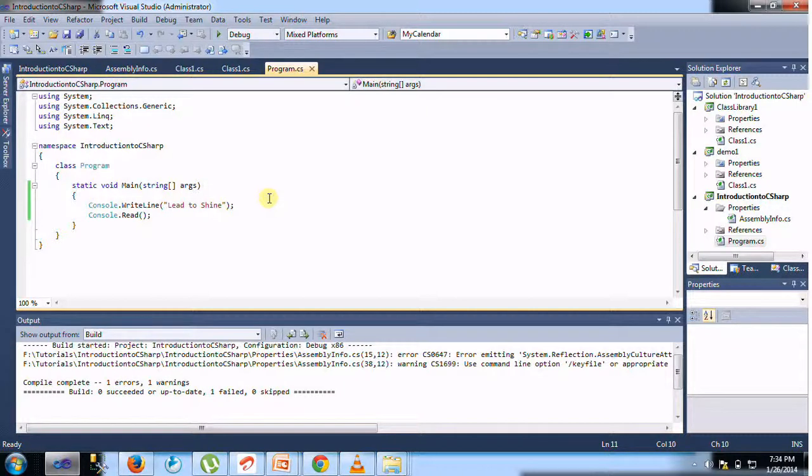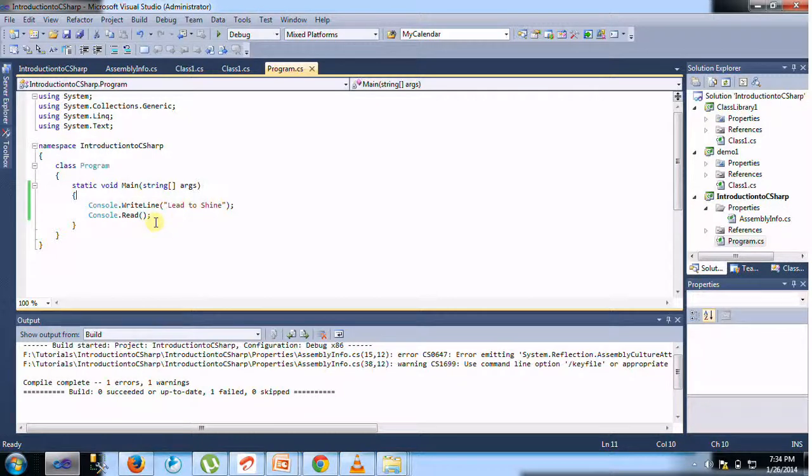Whenever we install the .NET Framework on our computer, it creates two features for us. The first is the .NET class libraries. The second is the runtime environment, which is nothing but the CLR. As we told you a lot in the previous sections, please watch those previous sections to learn about the CLR.